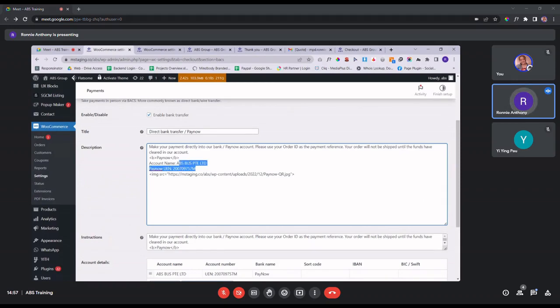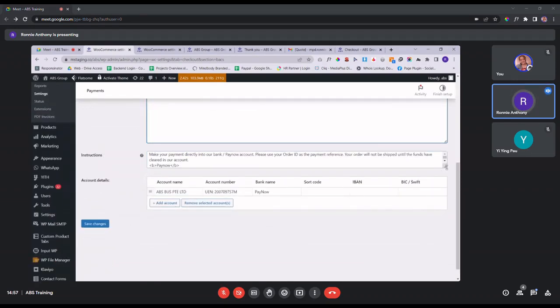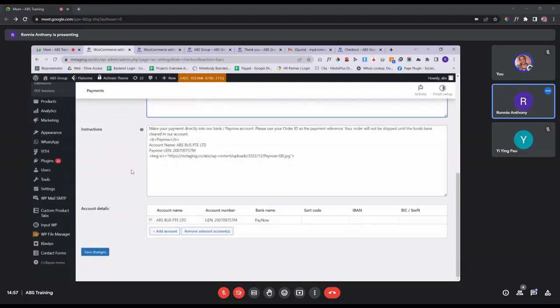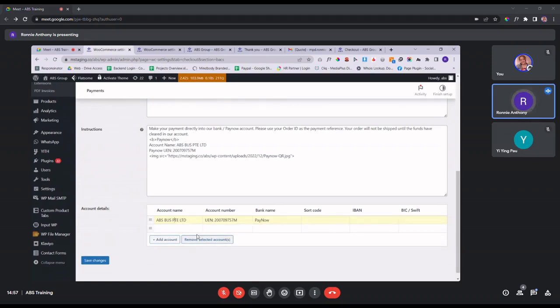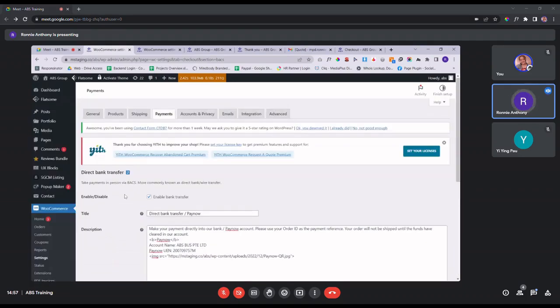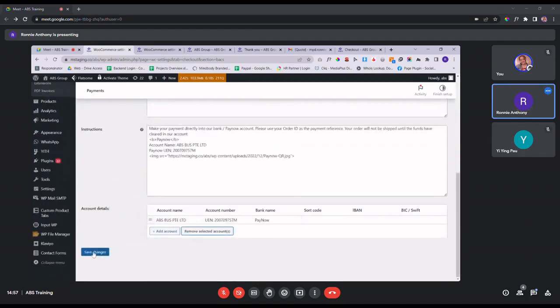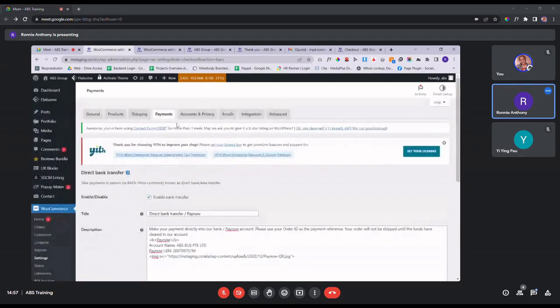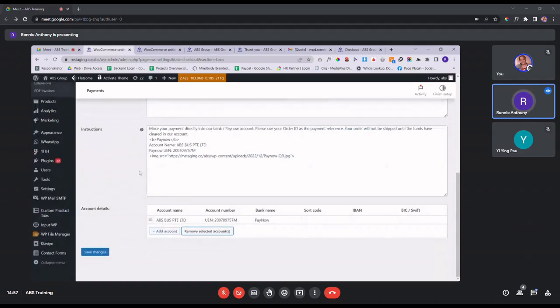You can change your bank name, change your UEN number, for both sections over here. And then here you can update the information also. Either you can add an account or remove the old one as well. Once you're done, you just click on this save changes right here. So that's pretty much it for the WooCommerce portion. Do you have any questions before I move on to the last portion?